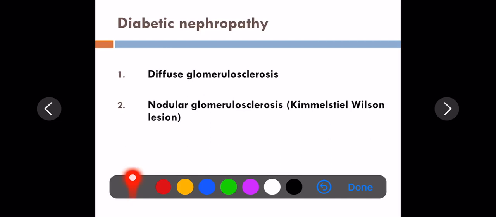In diabetic nephropathy, the kidneys are the main targets. In the kidney, in the glomerulus, you will see diffuse glomerular sclerosis and nodular glomerular sclerosis. Before that, the lesions in the kidney can be described under glomerular lesions, renal vascular lesions, pyelonephritis, including the necrotizing papillitis, which I just described, and tubular lesions. In the glomerulus, you have diffuse glomerulosclerosis and nodular glomerulosclerosis, otherwise known as Kimmelstiel-Wilson's lesion.